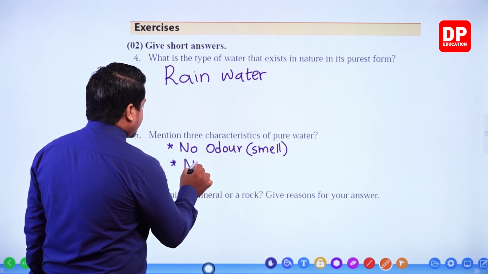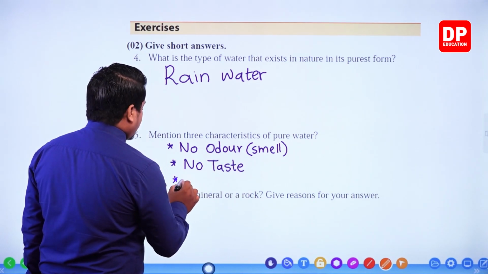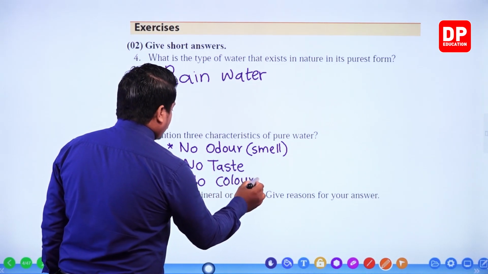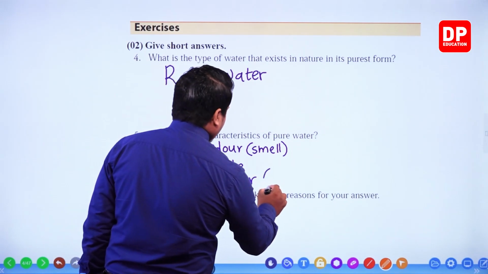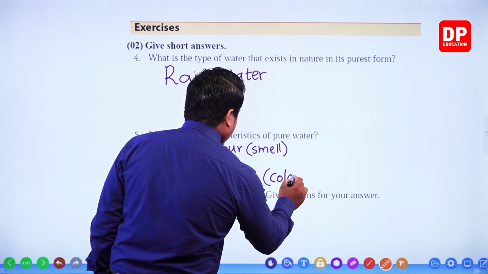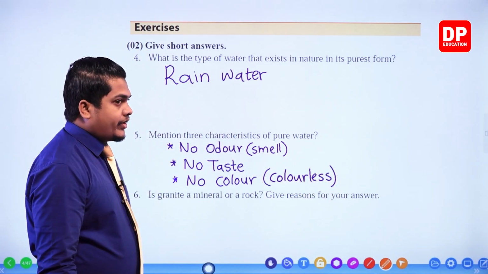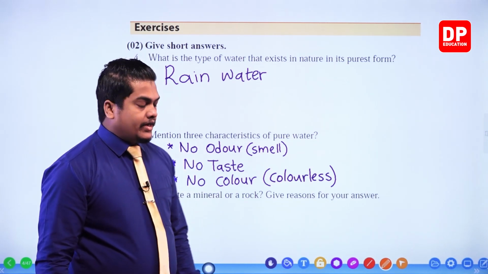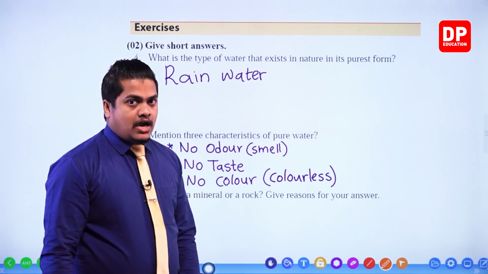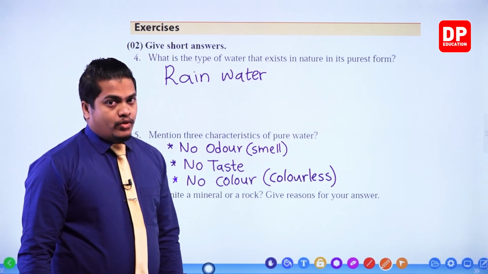Then no taste. And also there is no color. I'll mention colorless. So no odor, or odorless, that is also correct. Then no taste, tasteless, and no color, colorless. These are some features that we can observe within pure water.